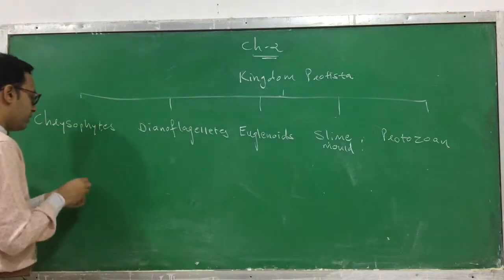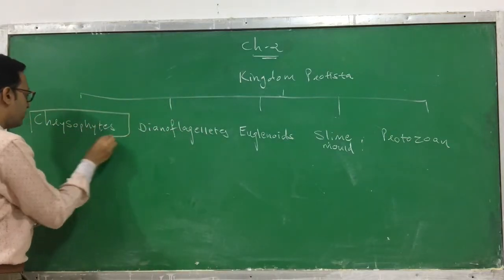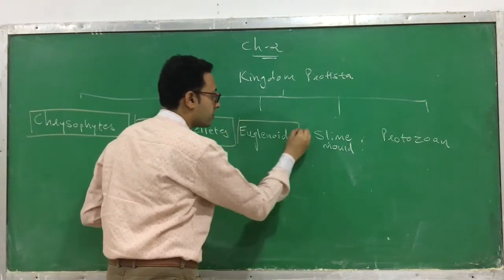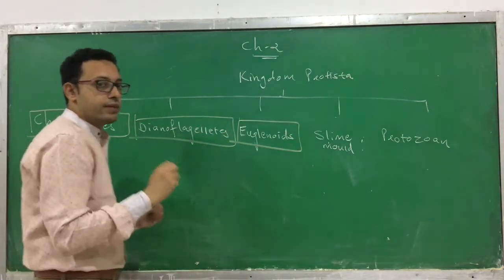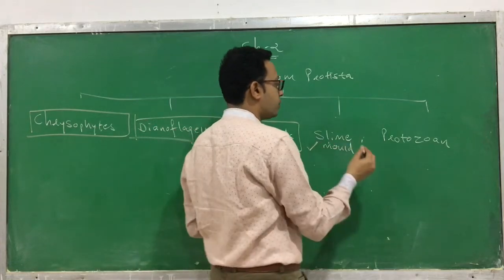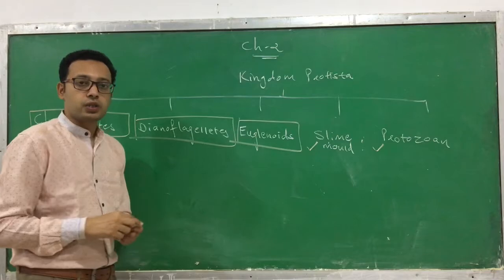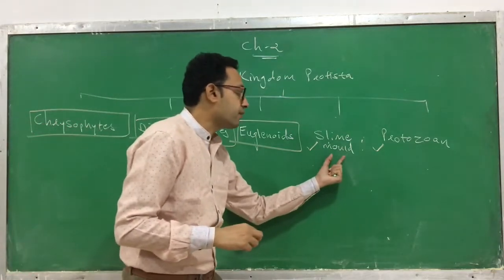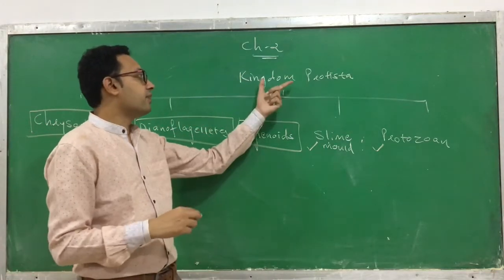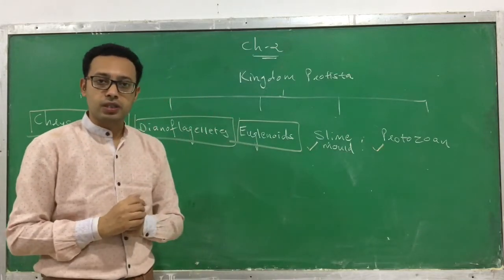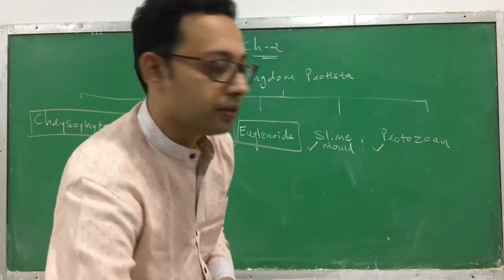From these 5 we have finished these 3: chrysophytes, dinoflagellates, euglenoids. Now today we have to learn regarding these 2. First one is slime mold and then we have to learn the protozoa. So first of all we will start with slime mold.